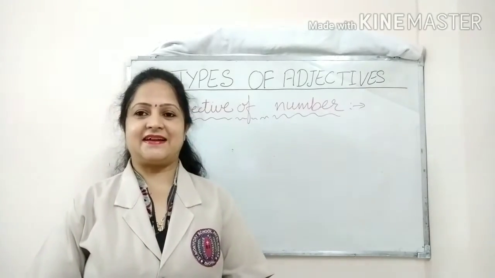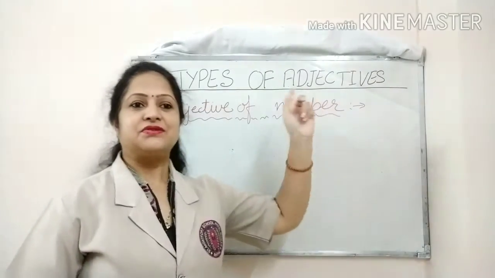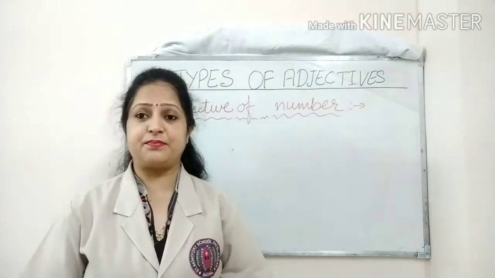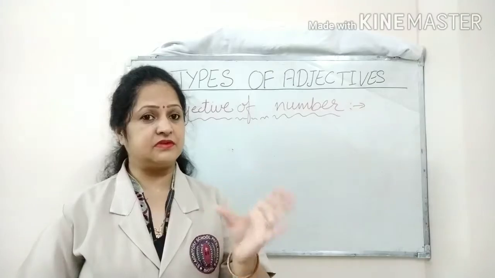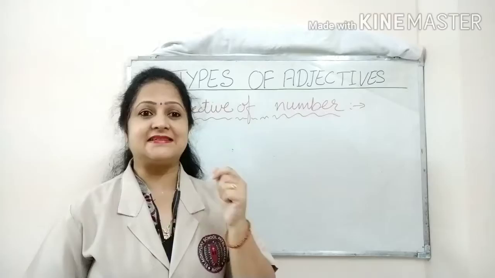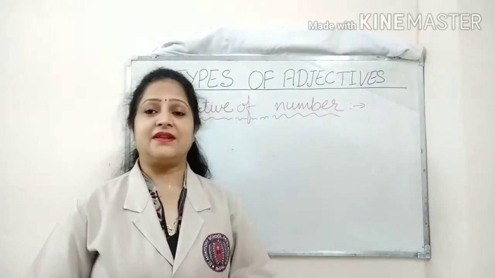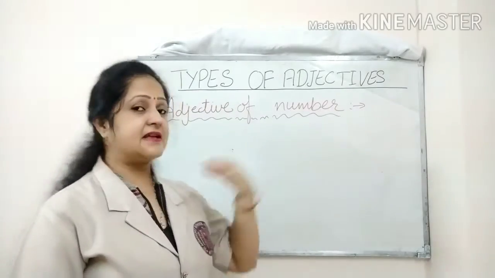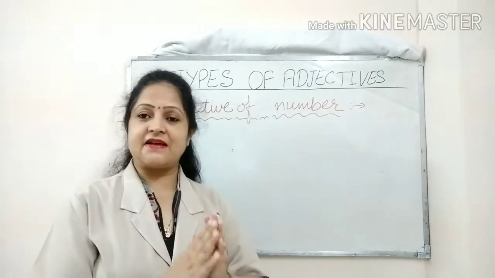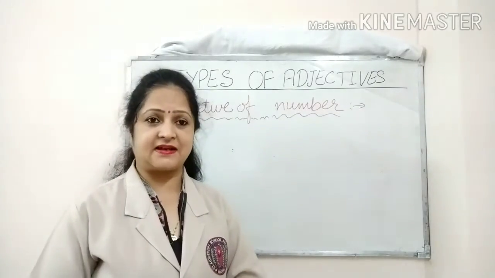The next adjective is adjective of number. The adjective of number is, you can say, the words which express the number of nouns or pronouns and their position or place in certain order. These adjectives of number answer the question of how many. Let's take two examples here to understand it.